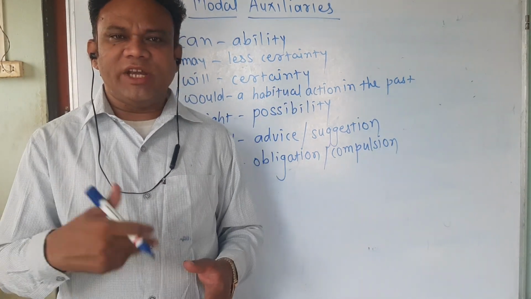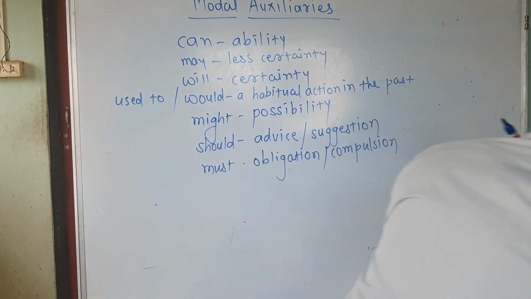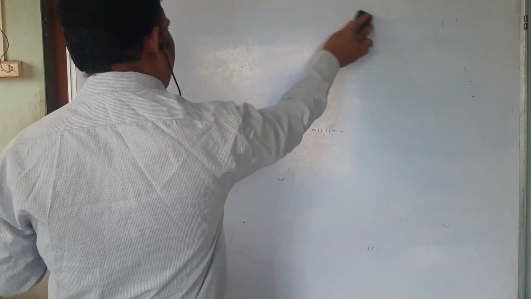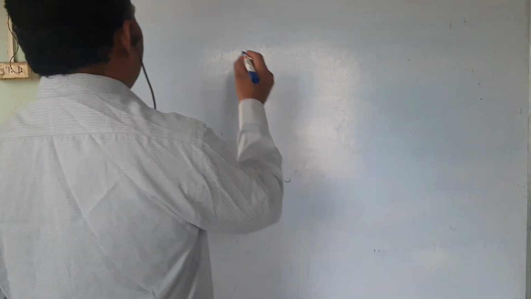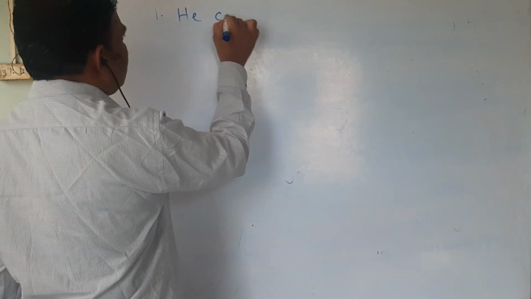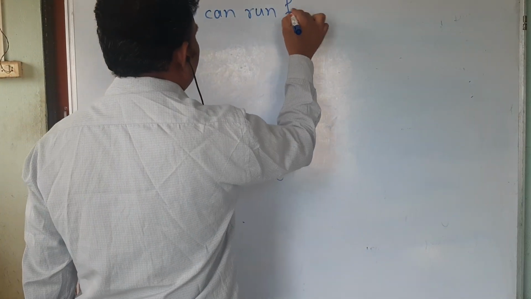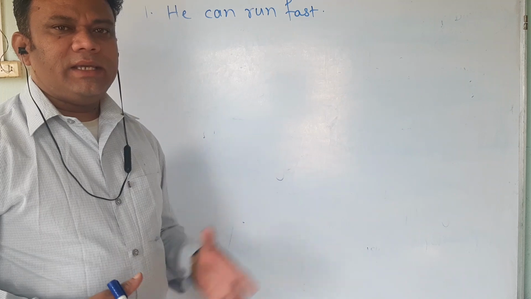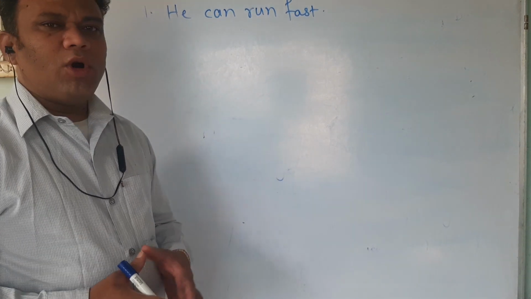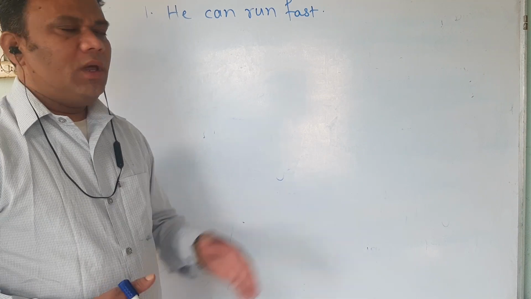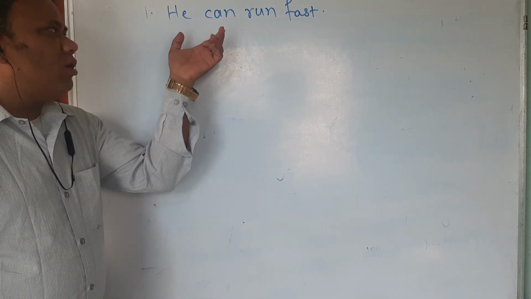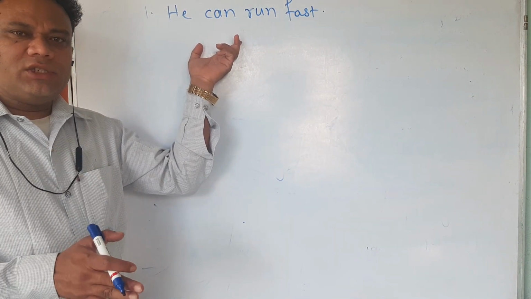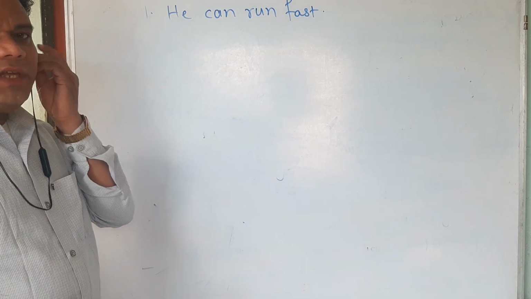The remaining part of the sentence we have to write as it is. On the way, I'll write some sentences and show you. See here. First one. He can run fast. On this sentence, if they give the instruction, pick out the modal auxiliary and state its function, then we have to separate the modal auxiliary can and write its function. What is the function of can? Can shows ability.